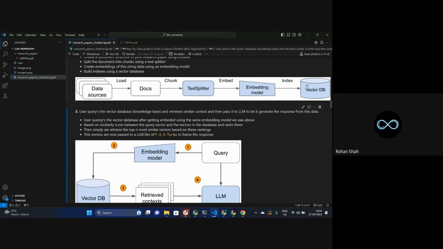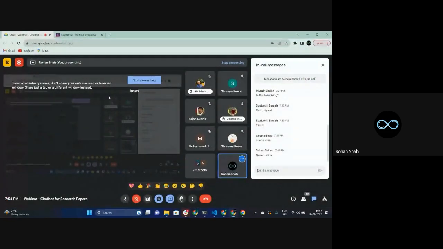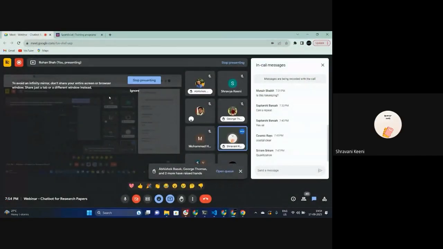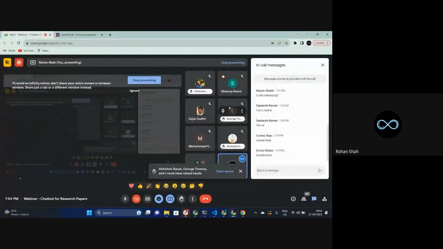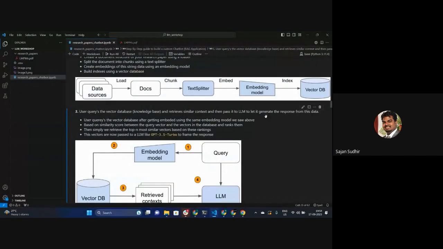So everything is clear so far, what is stored in the vector database from this data source? Yes, sir. Okay, any doubts, Sajjan sir? No. Okay, you understood everything so far, right? Yeah, understood so far. Okay, great.